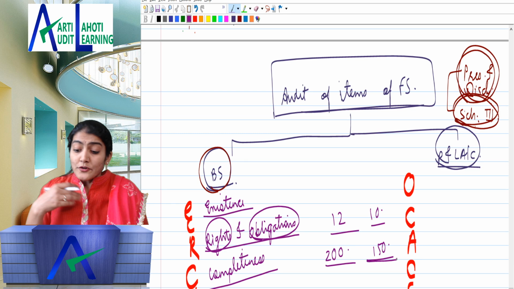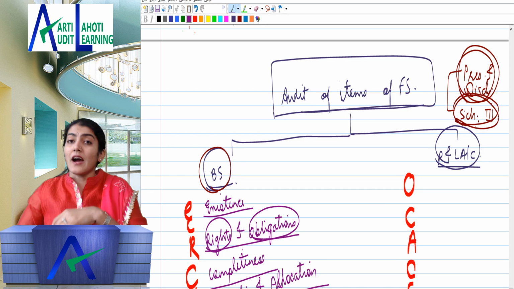So what is the next one over there? They need to be carried in the books at their appropriate carrying value. So we talk about valuation and allocation: allocation of the related income and expense to the profit and loss account. Like for fixed assets, depreciation; for debtors it would be the RDD. So that's the allocation. For fixed assets it would be repairs and maintenance, the insurance. So that is for the balance sheet items, ERCV.